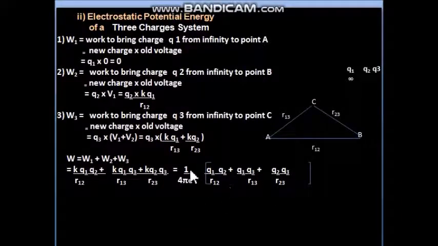remember. K outside, Q1 Q2 upon R12, one group prepared, Q1 Q3 upon R13, second group prepared, and Q2 Q3 upon R23. So out of the 3 charges, make pair of 2 2. So 3 pairs will be formed, and this way we learn the formula. Now to understand the numericals, we have 2 numericals in the coming sheet.